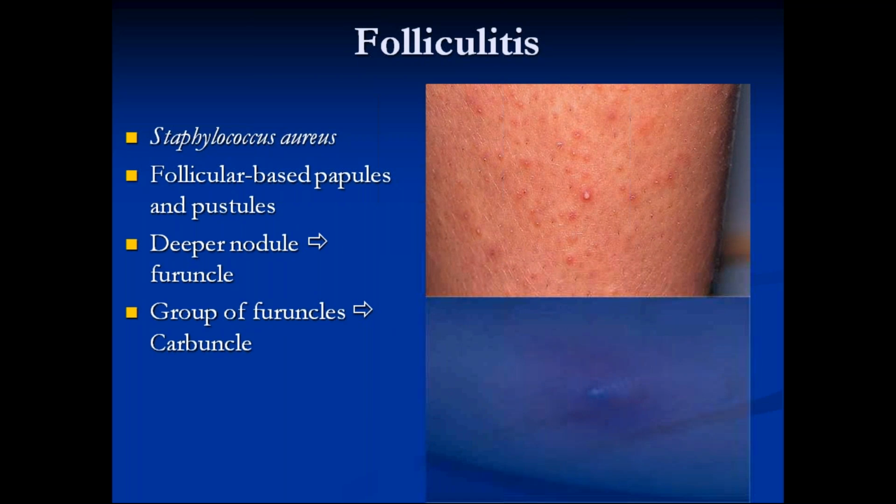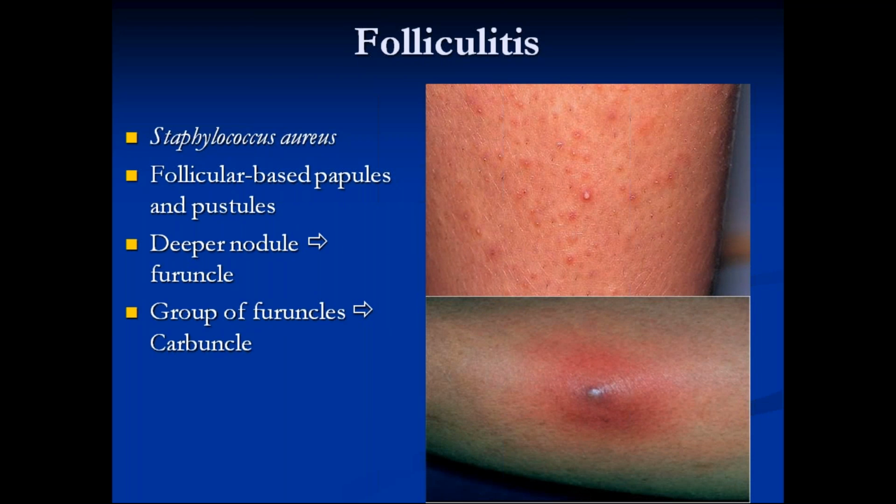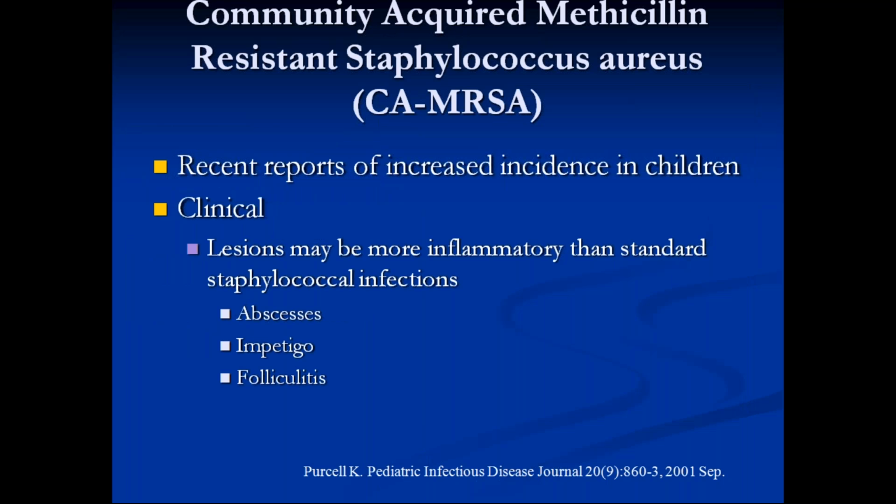It's called furuncle. So in the second picture, you can see the central pustule with peripheral erythema, edema, and there will be brittle induration. It's called furuncle. The common term is boil, furuncle or boils. When there are multiple furuncles side by side, they fuse and form multiple sinuses. It's called carbuncle. Carbuncles are very commonly seen in diabetics. So this is folliculitis. Leave about this MRSA.